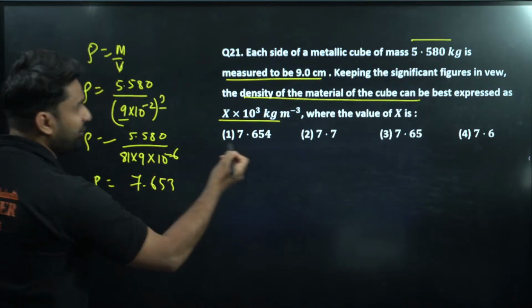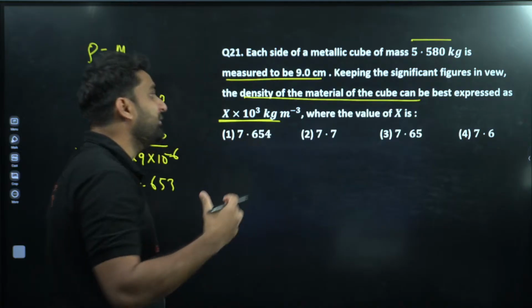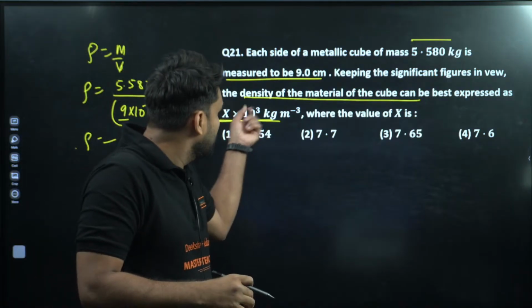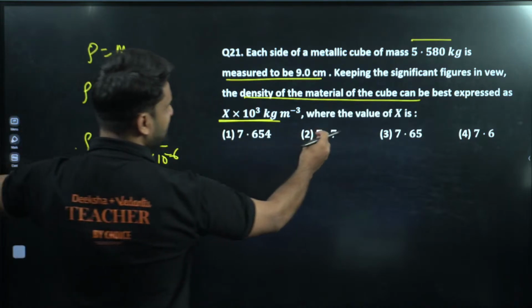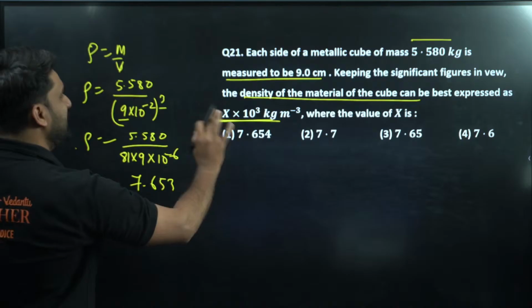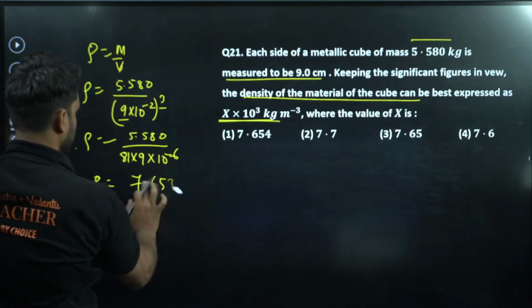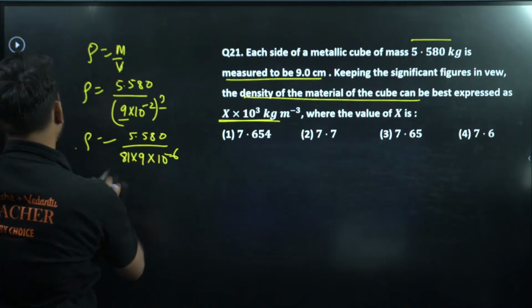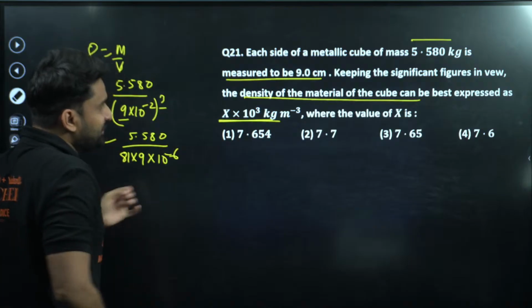So the question says the density comes as x into 10 to the power 3, champion. So what is the value of x? Let me show you in a proper manner. This is density.